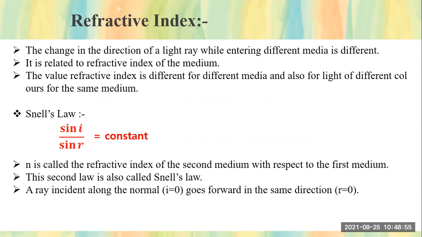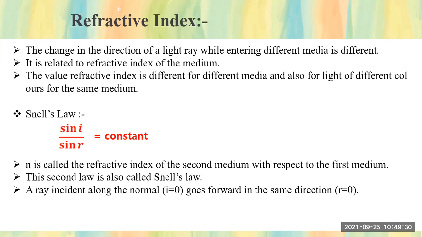Okay, students, what we have seen yesterday is refractive index. The first point: the change in the direction of light rays while entering different media is different. Second, it is related to the refractive index of that media. The changes happening in the direction of light depend upon what, students?